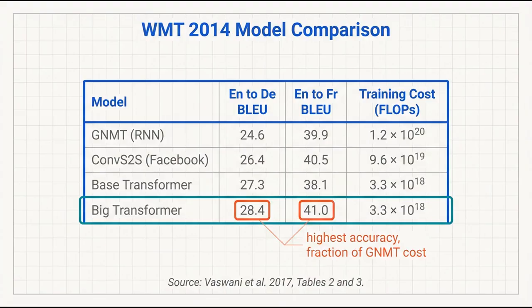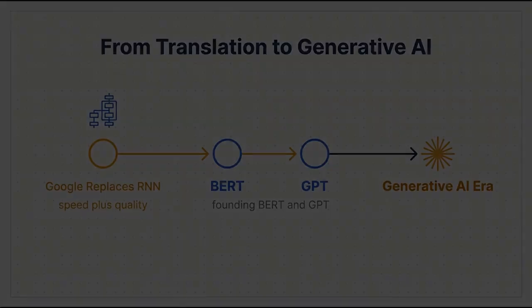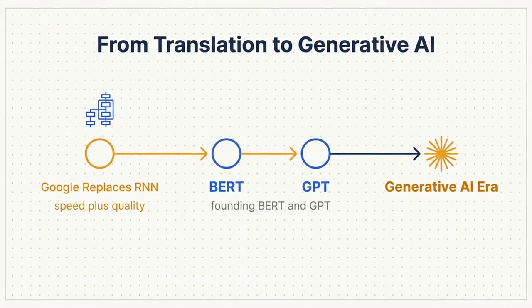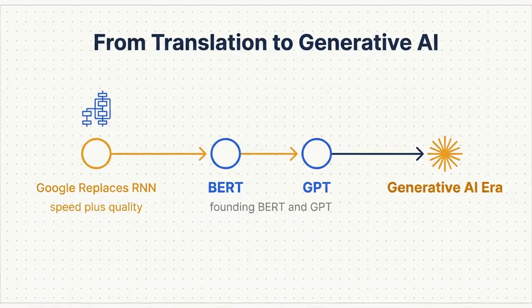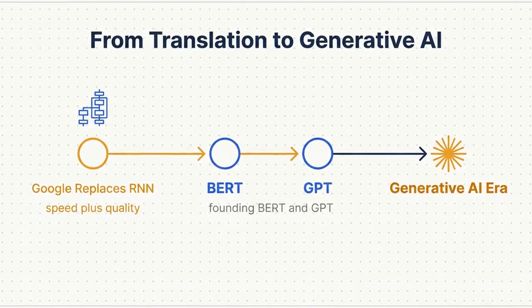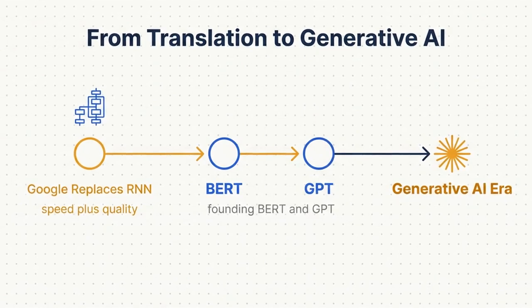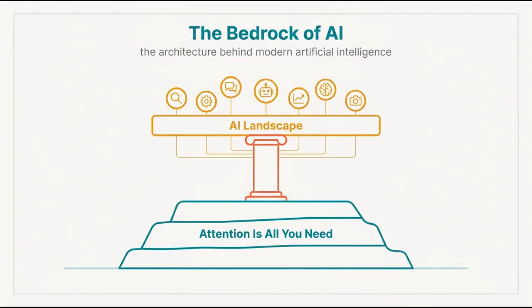Big transformer scored 28.4 on English to German BLEU and 41.0 on English to French BLEU, at a training cost of 2.3 times 10 to the power of 19 floating point operations. The transformer achieved the highest accuracy at a fraction of the compute cost of GNMT. Google quickly replaced its RNN translation system with the transformer, improving speed and quality. This architecture later founded BERT and GPT, launching the modern generative AI era. The success of the paper proved that attention was indeed all you needed. Today, this architecture is the bedrock of the entire artificial intelligence landscape.